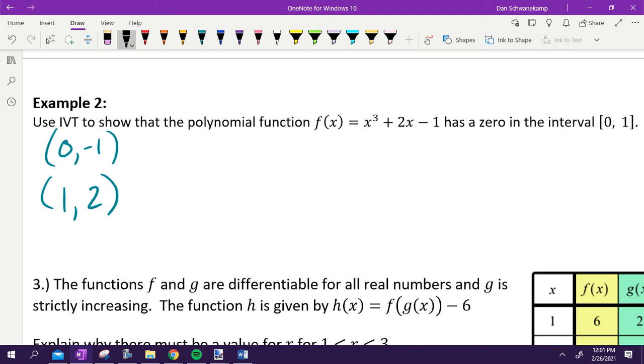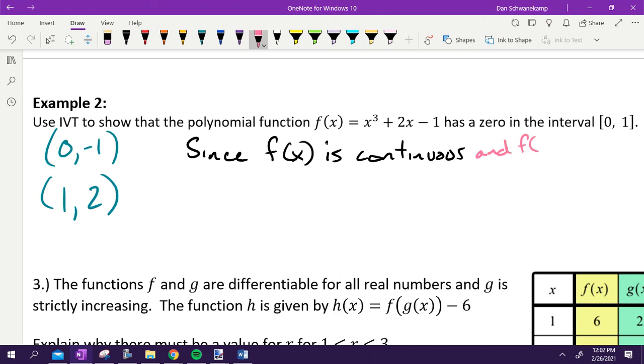Megan K., what did you start off with? Wonderful. Since f of x is continuous, you got to start off by stating that it's continuous. If you don't state that, you're not getting anything else. So we got to state that it's continuous. Alexis, what else did you say? And f of 0 is -1, and f of 1 is 2. Wonderful. She's got to state those endpoints. If we don't state those endpoints, we don't know what we're going to be between. Cool. We've got that from there.